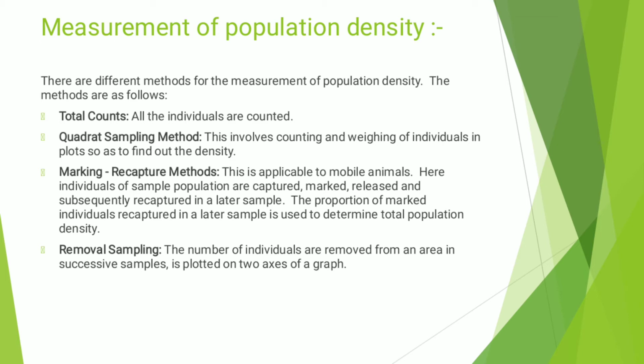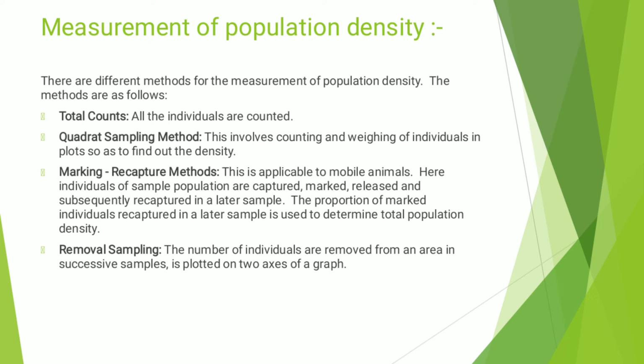In this method, firstly the capturing process is done, then the captured sample is marked and then released, and then subsequently recaptured in another sample. So in this way, the marking recapture method is used to measure the population density. Later on, the proportion of the marked individuals recaptured in a later sample is used to determine the total population density.